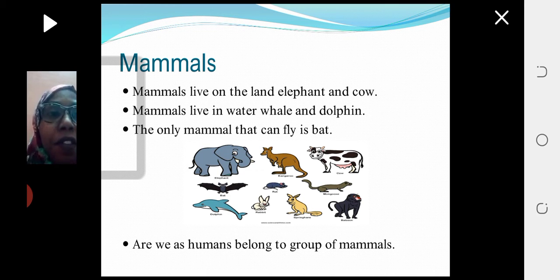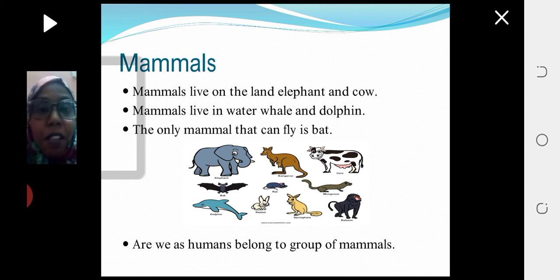Mammals live on the land. For example, elephant, cow, kangaroo, rabbit, whatever. Mammals live in water: whale and dolphin. Do you know before that mammals, or dolphin and whales, do not belong to a group of fish?